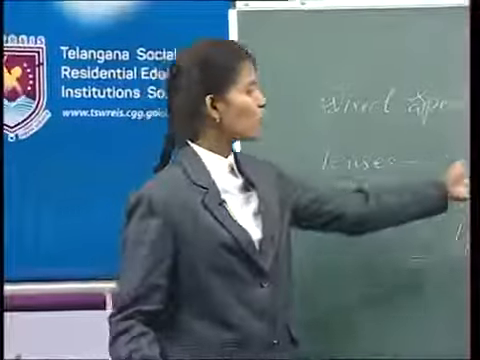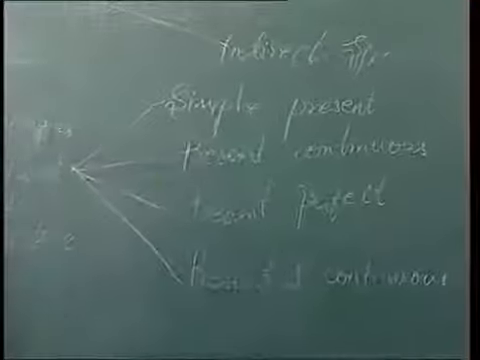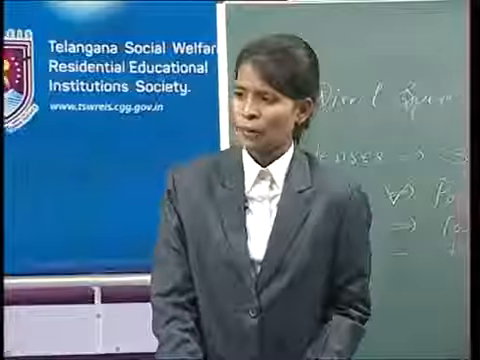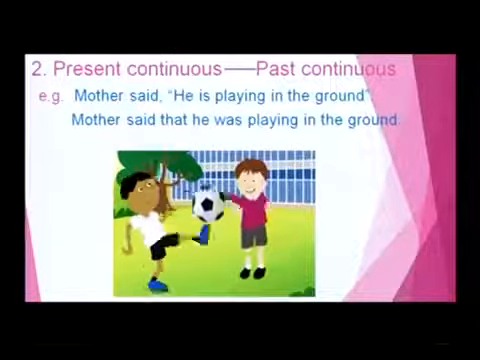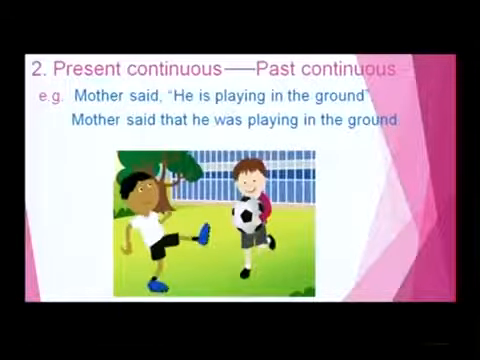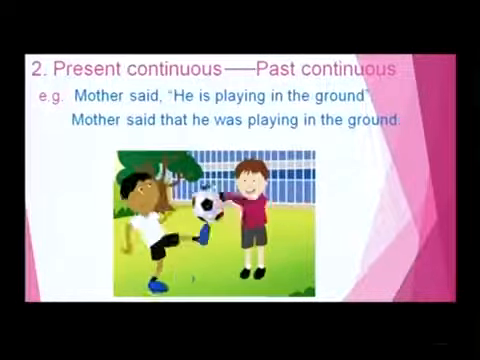Now, let us go for the second one, that is present continuous. Take an example for clear understanding my dear friends. See, the second thing is the present continuous. The present continuous, while changing into the indirect speech, changes to the past continuous. For example, mother said, he is playing in the ground.